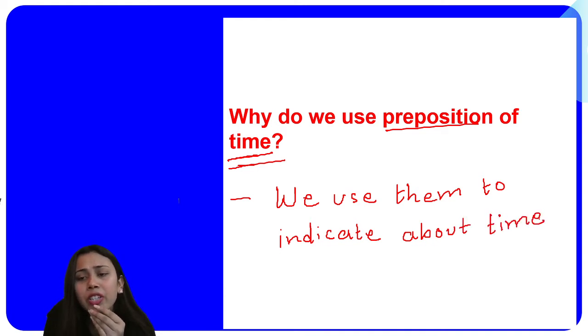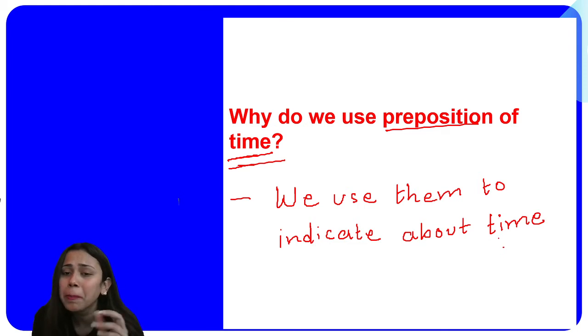Now, one more clarification I'm going to give you here. This time could be seasons, this time could be years, this time could be hours, this time could be part of the days, part of the night, anything. टाइम के सेंस में वो आपके मंथ्स हो सकते हैं, सीजन्स हो सकते हैं, years हो सकते हैं, डेज के बहुत सारे पार्ट्स होते हैं, फॉर एग्जाम्पल मॉर्निंग, इवनिंग, नाइट. सो टाइम के अंदर ये सारी चीजें फॉल करती हैं. ओके, सो दे ऑल fall under preposition of time only. Whenever we have to express about season, we have to express about month or the year or hour, exact hour.